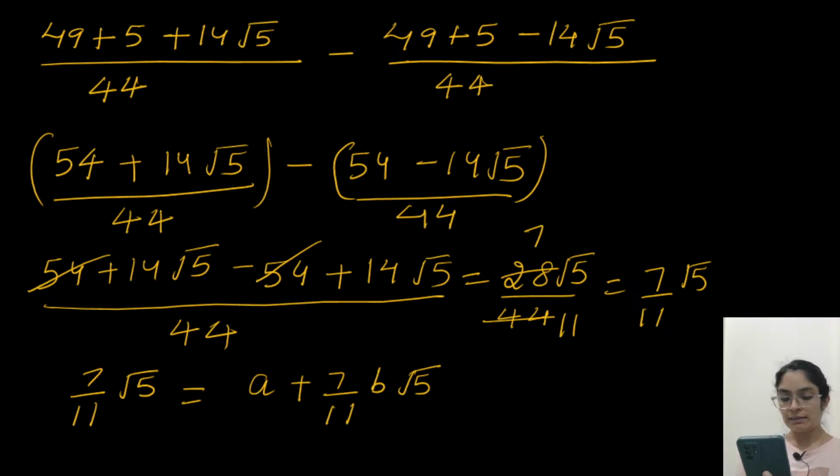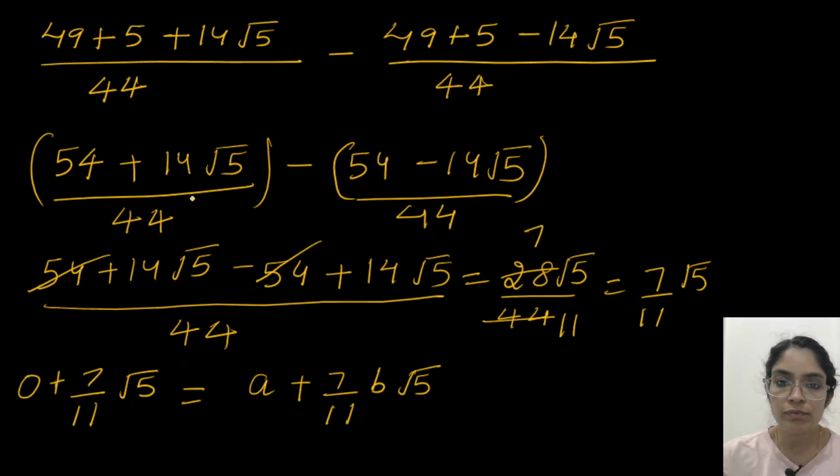Rajdeep has given the answer a is equal to 0, b is equal to 1. The same answer was given by Praveen as well. a is equal to 0, b is equal to 1. Yes, if you compare here, on this side I don't have anything. With root 5 I have 7 by 11, and here I don't have anything. So we can write 0.